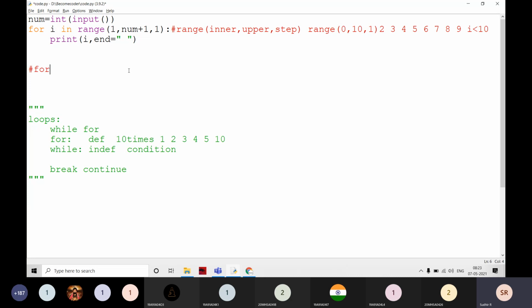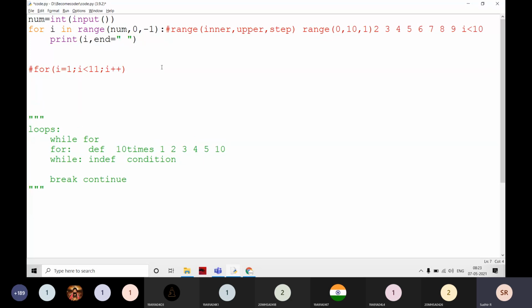It is converted into I is equal to 1, I less than 11, then I plus plus. Like this it is going to be. For example, now I am going to convert it: num, and I write here 0 comma -1. If I take it like this, it is for I is equal to num, that means I am going to start at num.